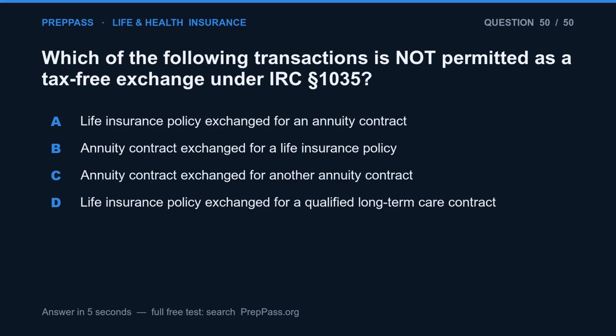Question 50. Which of the following transactions is not permitted as a tax-free exchange under IRC Section 1035? A. Life insurance policy exchanged for an annuity contract. B. Annuity contract exchanged for a life insurance policy. C. Annuity contract exchanged for another annuity contract. D. A life insurance policy exchanged for a qualified long-term care contract.